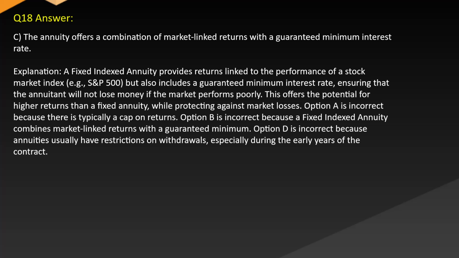Option A is incorrect because there is typically a cap on returns. Option B is incorrect because a fixed indexed annuity combines market-linked returns with a guaranteed minimum. Option D is incorrect because annuities usually have restrictions on withdrawals, especially during the early years of the contract.